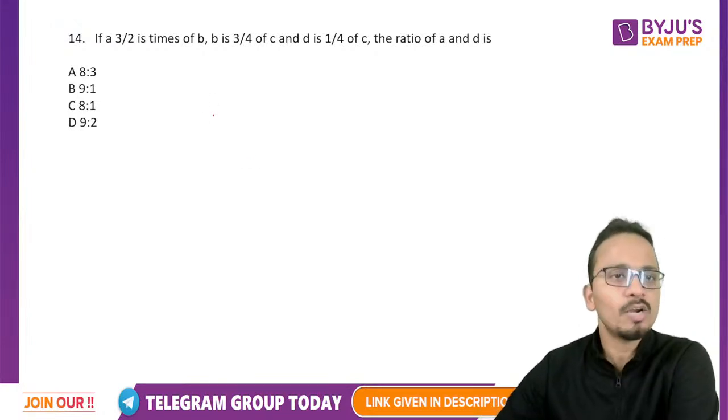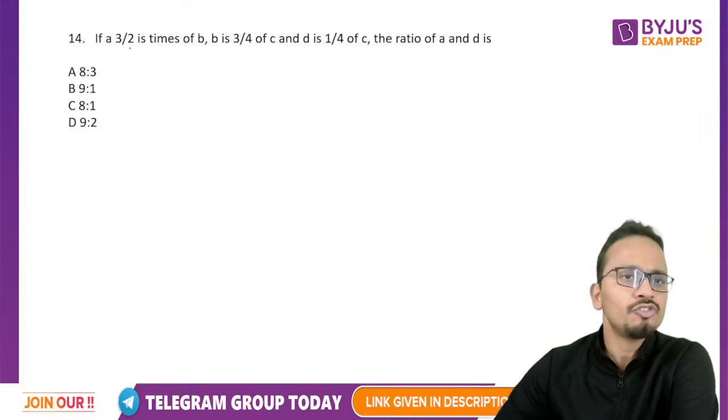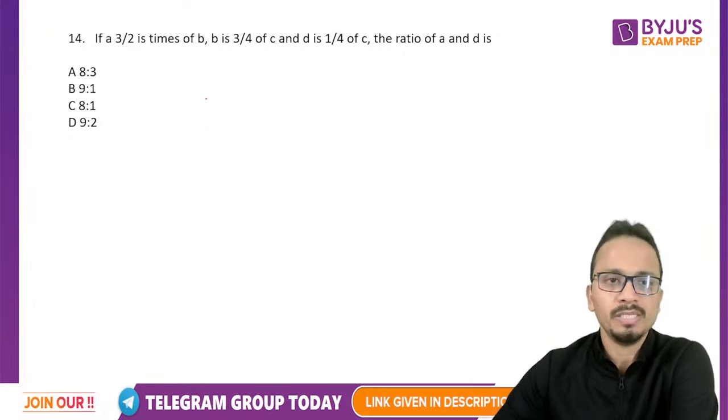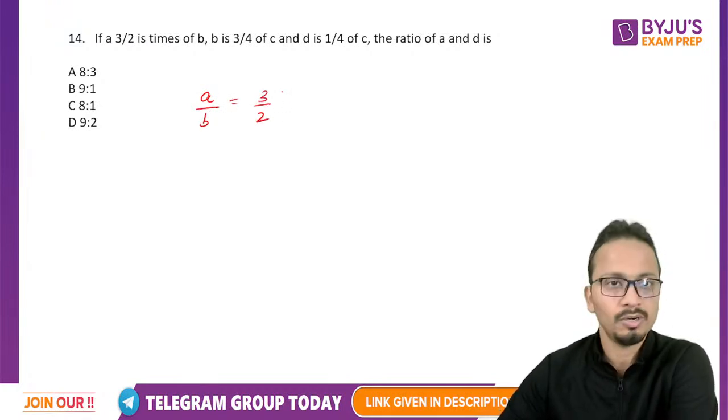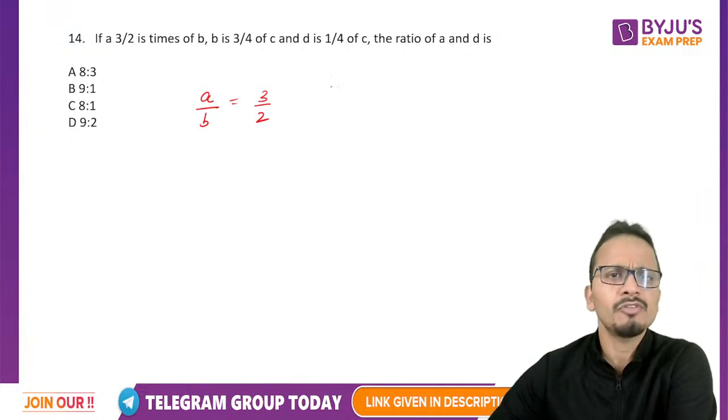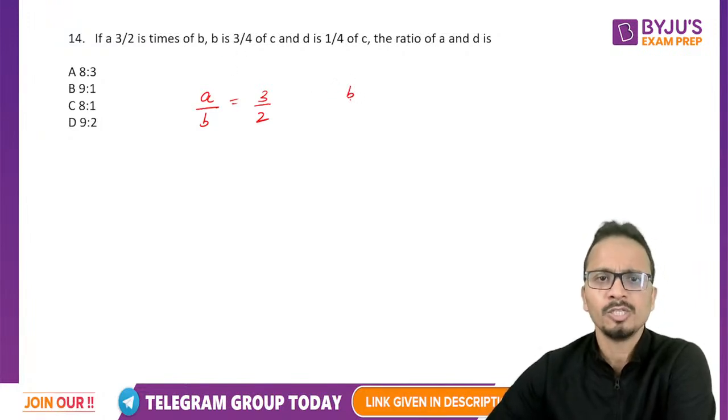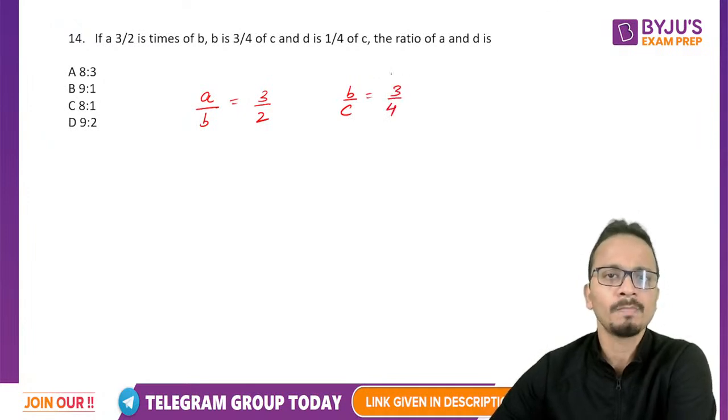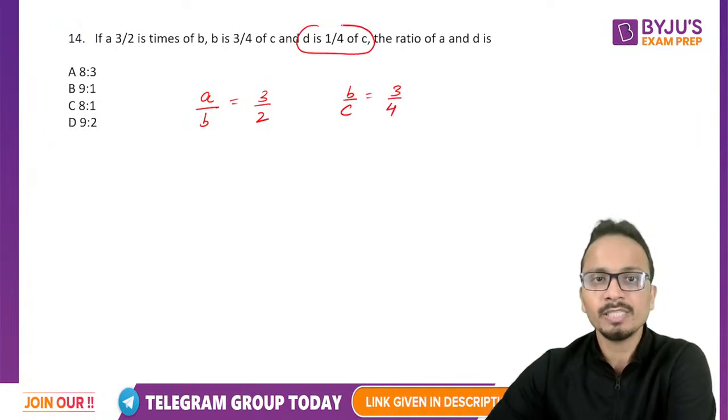All right, so let's start with the solution. A is 3 by 2 times of B. So I can write A upon B as 3 upon 2. Careful, okay? B is 3 by 4 of C. So B upon C will be equal to 3 upon 4.